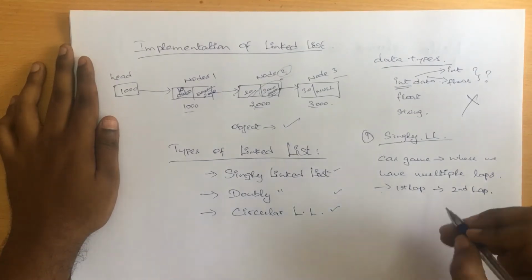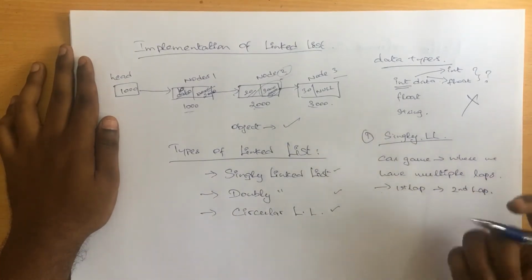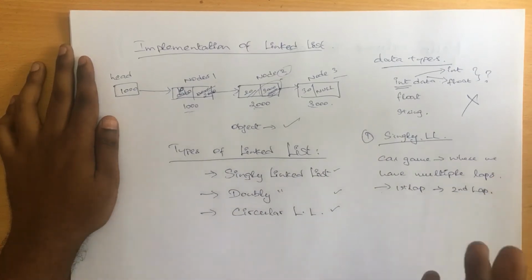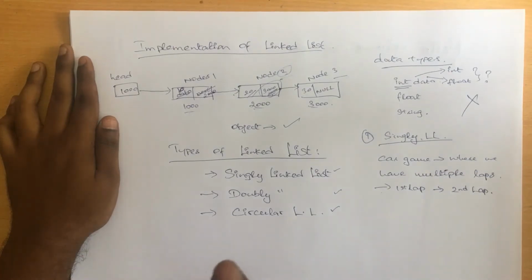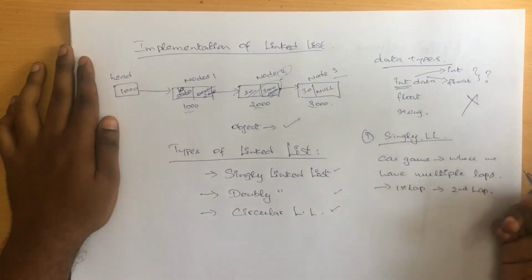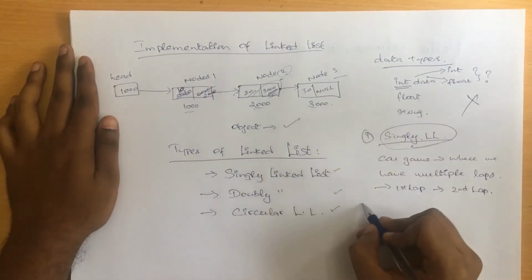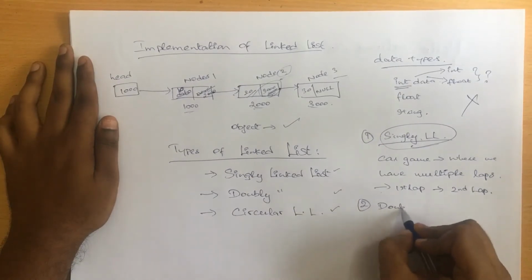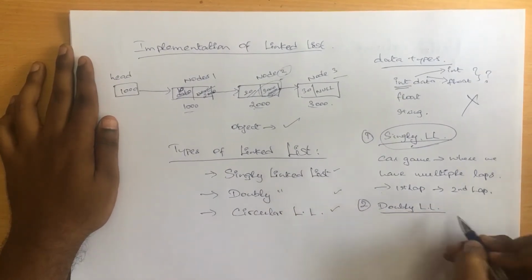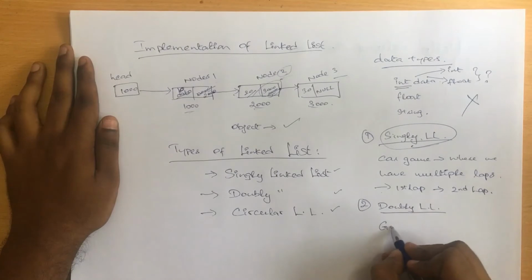So here the laps gets on increasing. It means that once a particular lap is done, we are not going to focus on it anymore. We'll be incrementing the laps again and again and we'll be moving forward. So this is a main example for a singly linked list. So when it comes with doubly linked list, a real-time example can be gallery in our mobile phone.